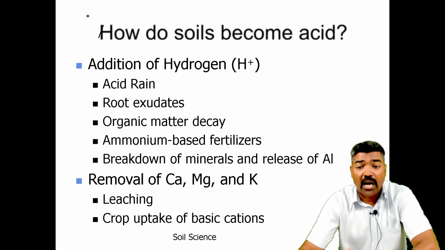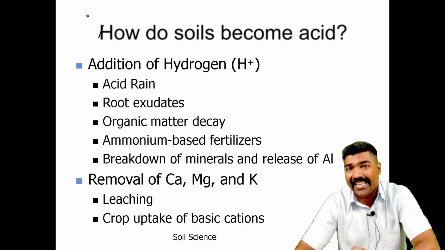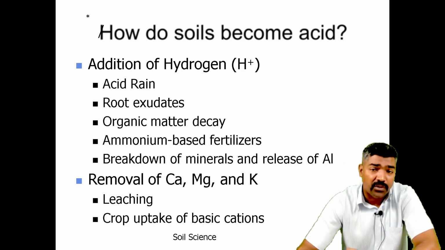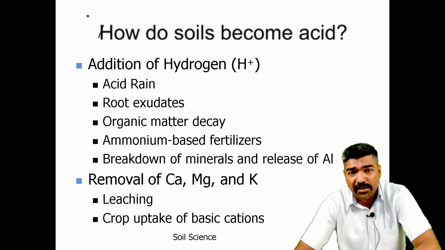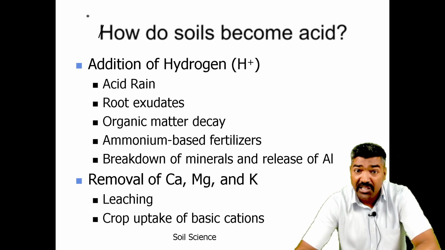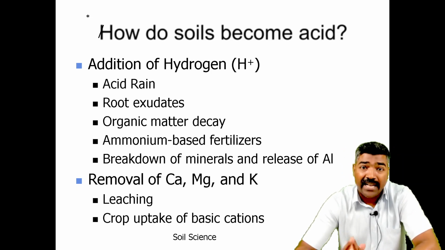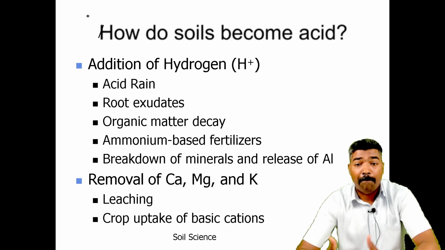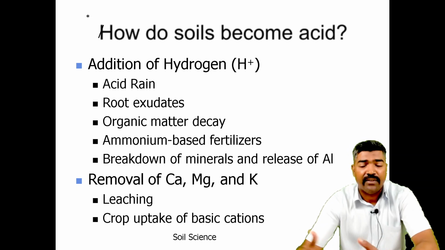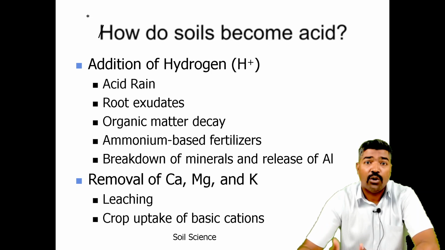Now you can see how soil becomes acid. There is the pH. Yes, a very important question: how does it become a base, and how does it become acid? The addition of hydrogen, that is H plus ions, acid rain, root exudates, organic matter decay, ammonium-based fertilizers, breakdown of minerals and release of acid. These are the very important factors that make a soil acidic.